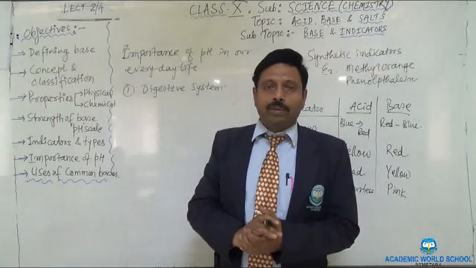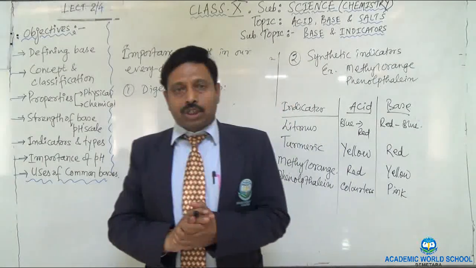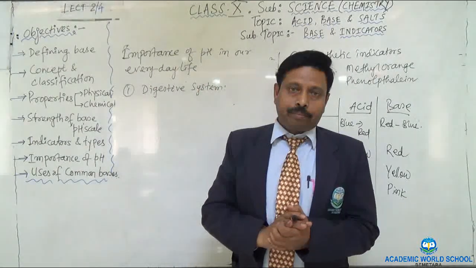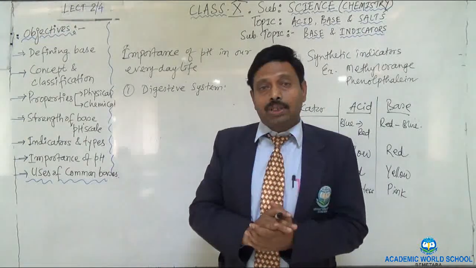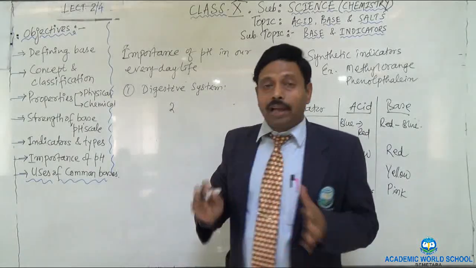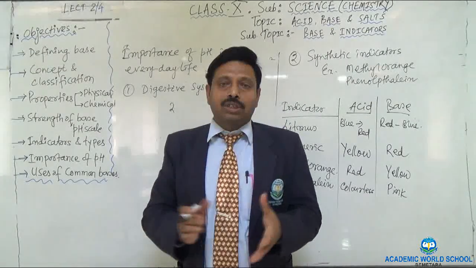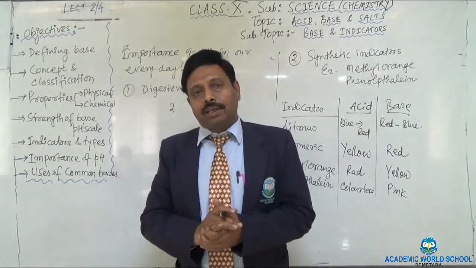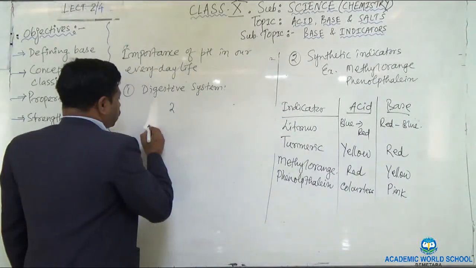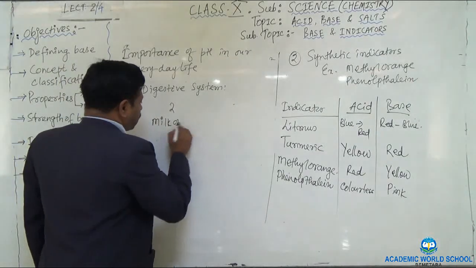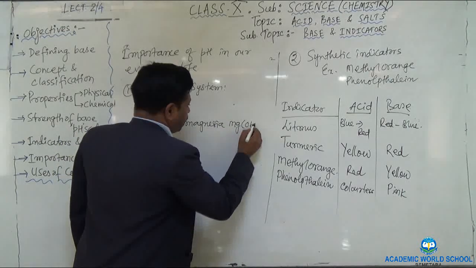In the stomach our food is digested with the help of hydrochloric acid. Hydrochloric acid secreted in our stomach activates the enzyme pepsin. Do you know the pH of the HCl secreted in our stomach? It is about 2. It is highly reactive, but sometimes over-secretion of the acid creates problems for us. That is called acidity, and to get relief from acidity we have to take an antacid. The common antacid we use is milk of magnesia, and the chemical formula is magnesium hydroxide.